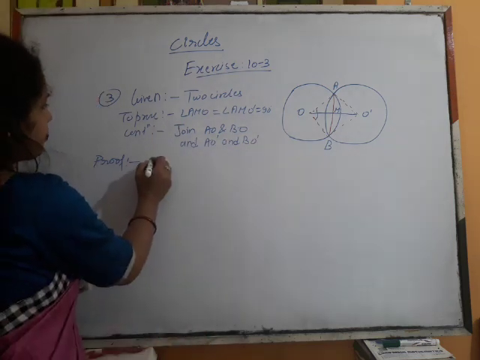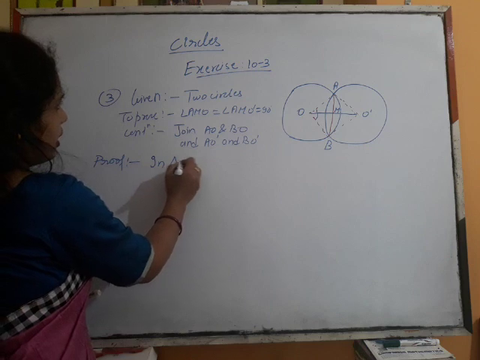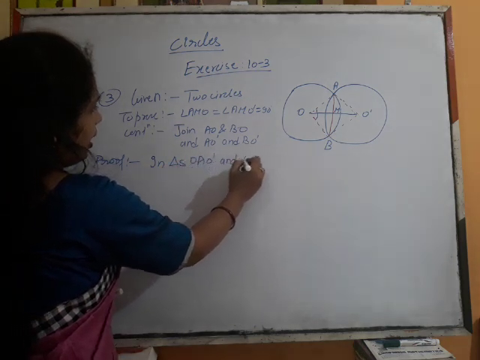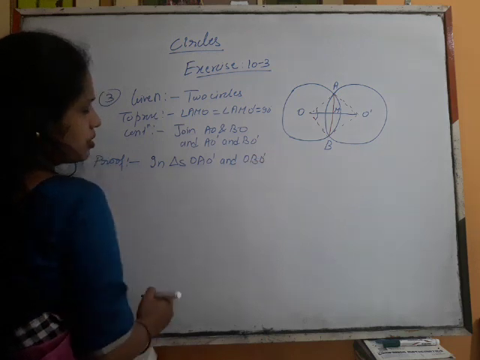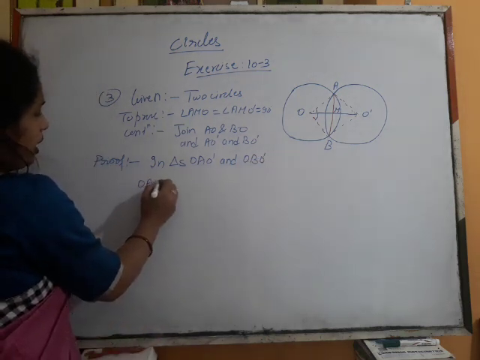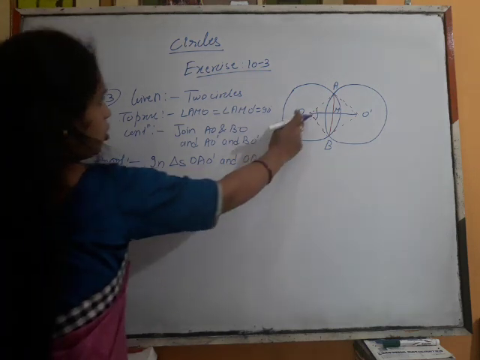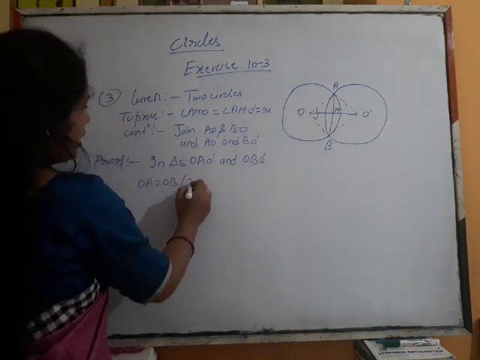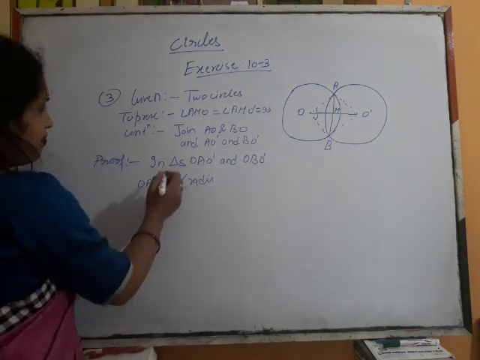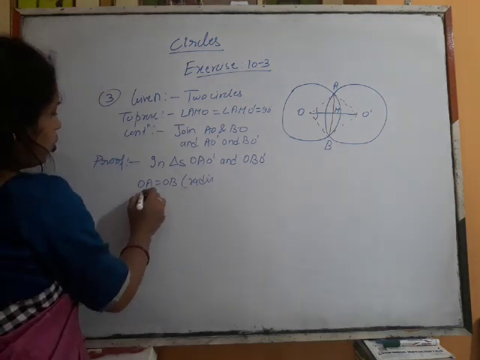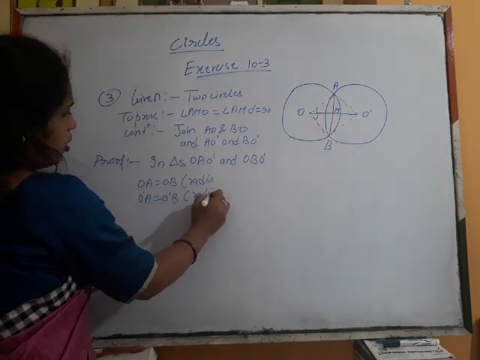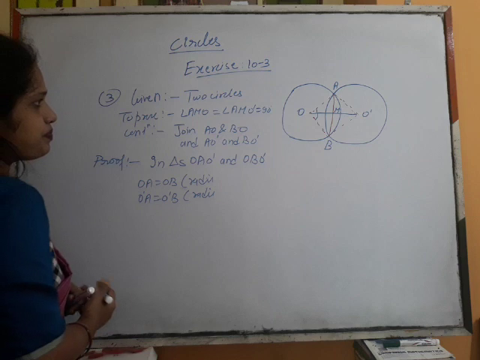Let us see. In triangles OAO dash and OBO dash, what are the things which are equal? OA is equal to OB, radii of the same circle. Similarly, O dash A and O dash B are also radii of the same circle.